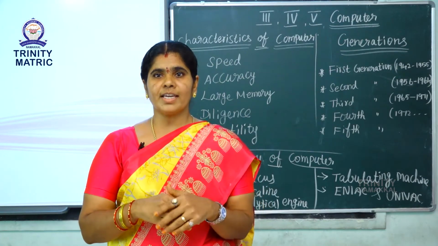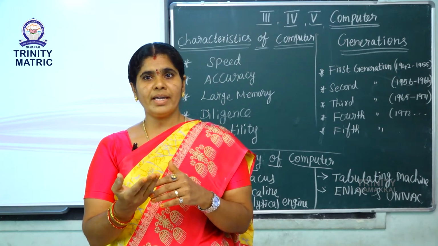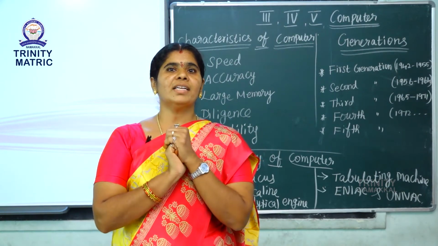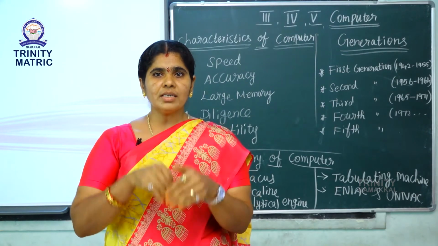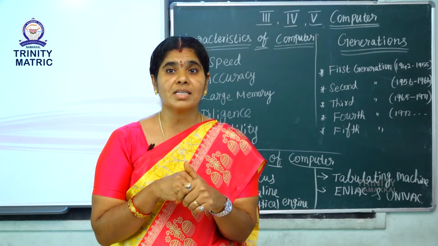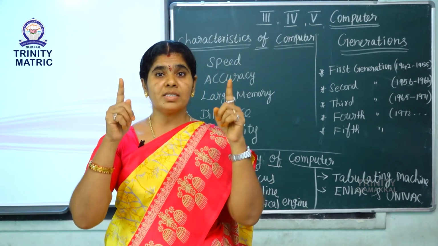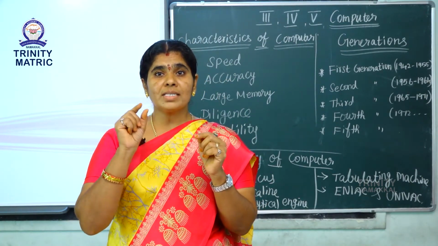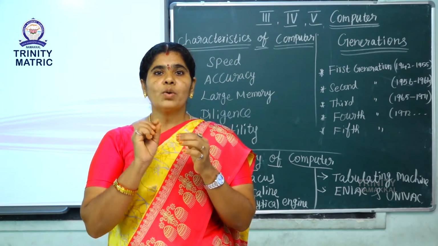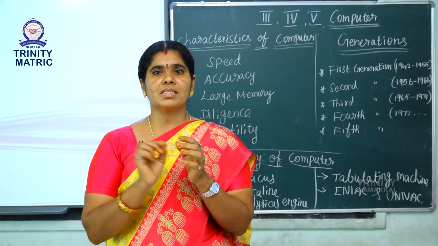Next we move on to second generation, 1956 to 1964. In this second generation, the device name is transistor. Please remember, first generation device name is vacuum tubes and second generation device name is transistor.